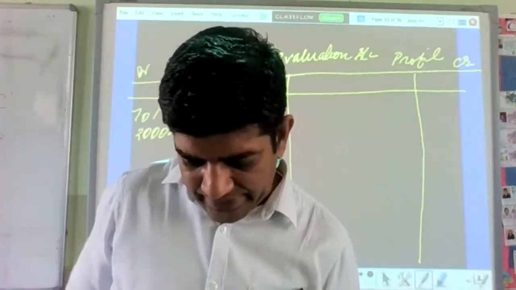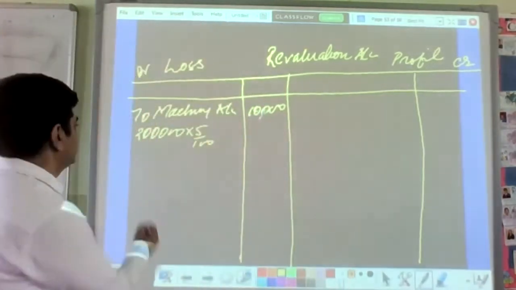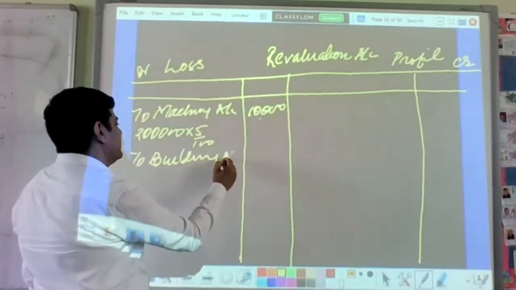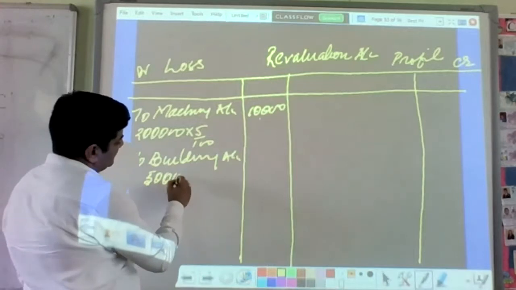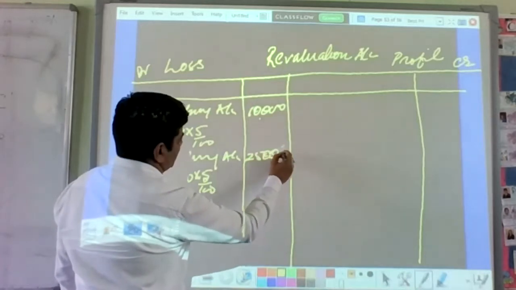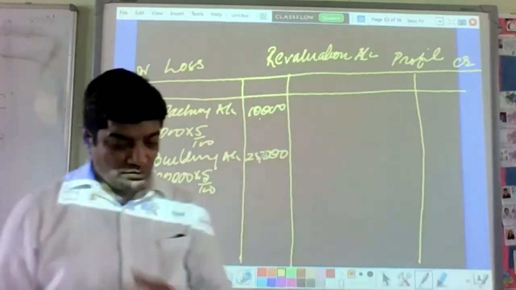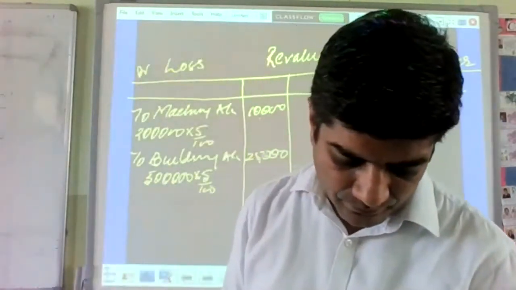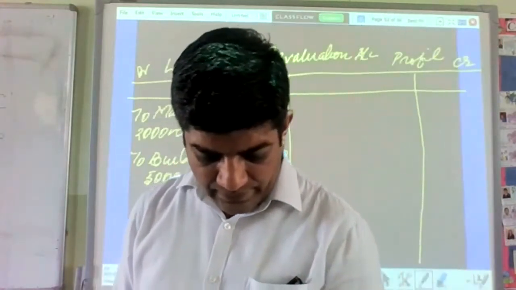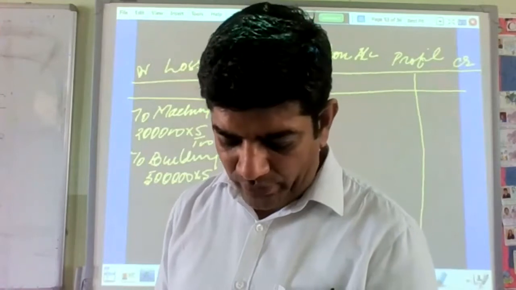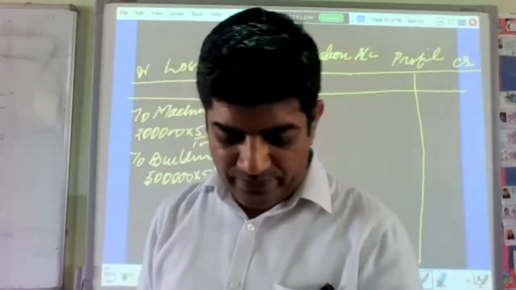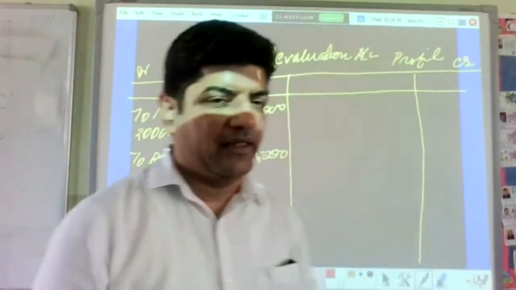Another one is building. Building is 5 lakh rupees. इसका भी डेप लगाते हैं. Building account 5 lakh multiplied by 5 upon 100, that will be 25,000. Okay. Third point is stock to be revalued at 4 lakh rupees. स्टॉक आपका बेटा बैलेंस शीट में 3 लाख रुपीस का था, अब नाउ इट्स 4 लाख. तो आपको 1 लाख रुपए का फायदा हो गया.